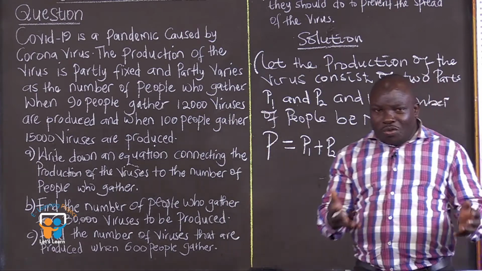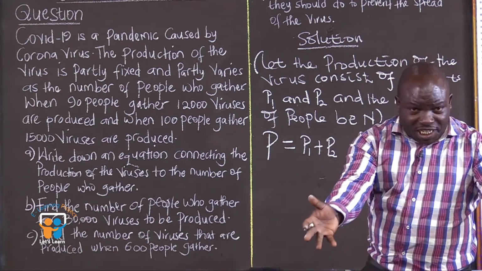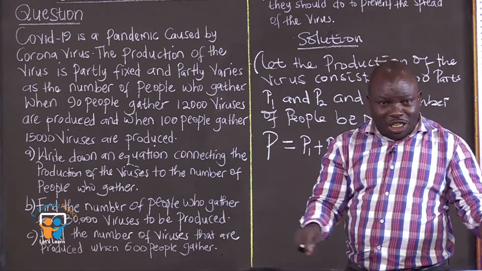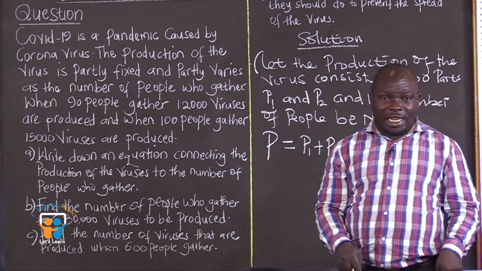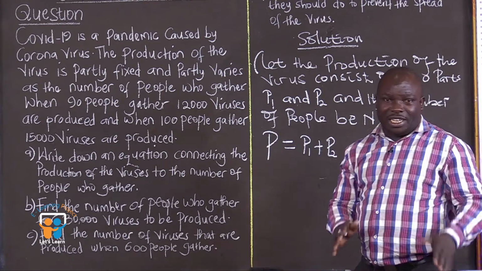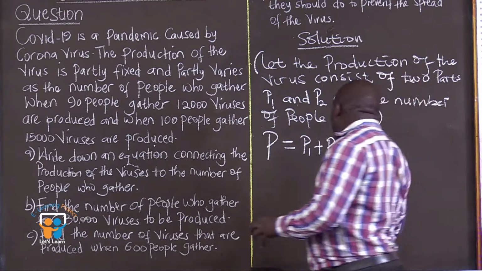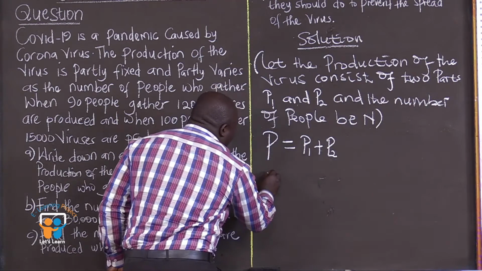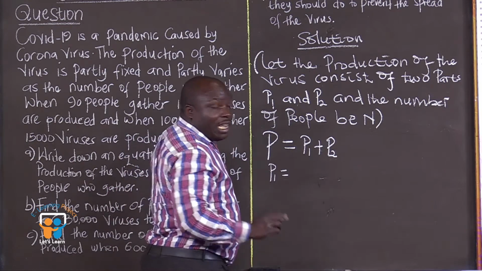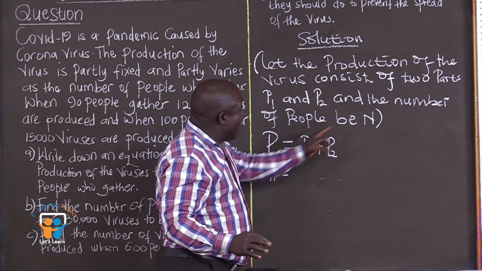Now, let's look at that part where they are saying is partly fixed. Fixed, meaning that first part does not change. It is constant. That small p1 is constant. It doesn't change. It doesn't vary with anything. So we can say, for example, our small p1 equals a constant. A constant can be any letter apart from p and n.